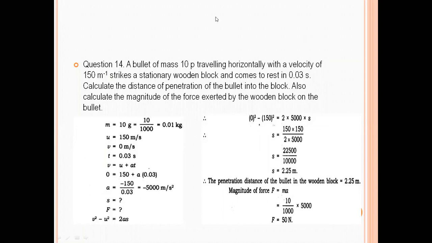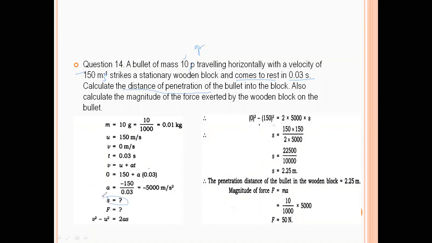In this question, a bullet of mass 10 gram, traveling horizontally with a velocity of 150 meter per second, that is 150 m s to the power minus 1, strikes a stationary wooden block and comes to rest in 0.03 second. Means mass is 10 gram, moving with u equal to 150 meter per second, and comes to rest. Come to rest means v is 0, and the time is 0.03. Calculate the distance. You have to calculate s, this one.